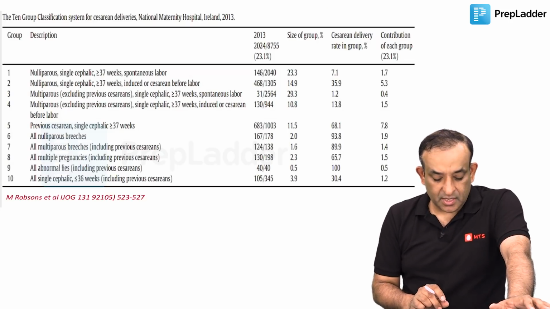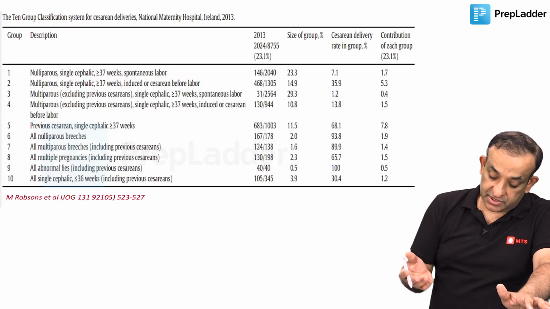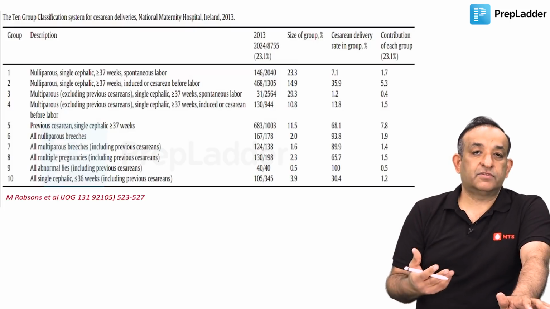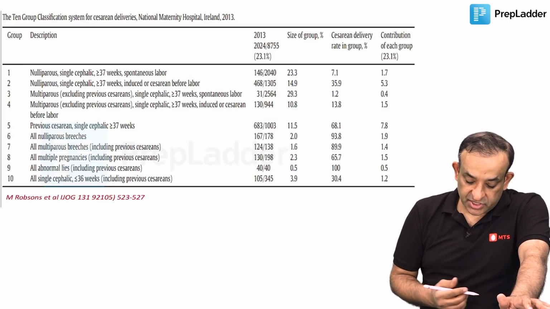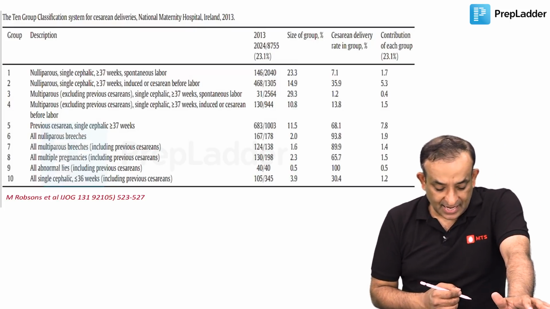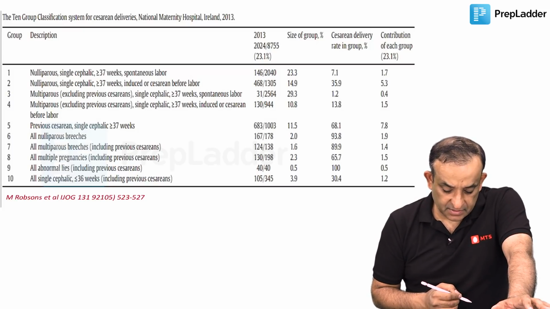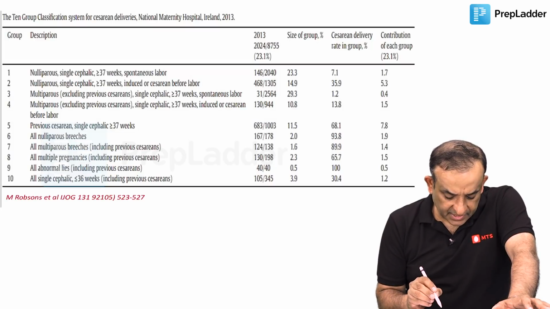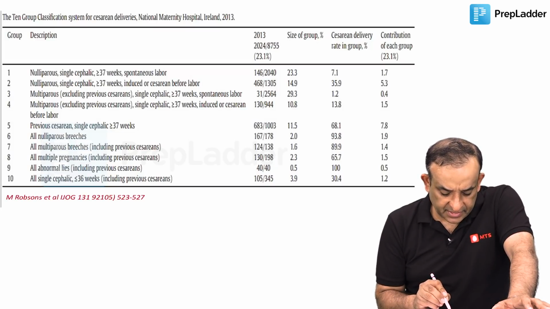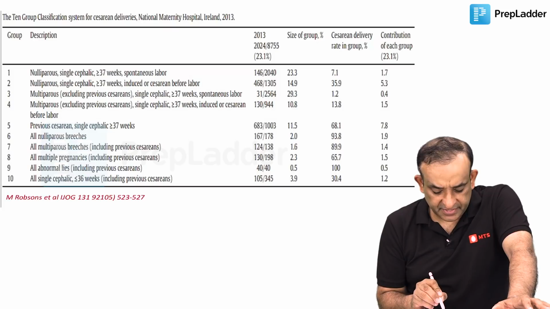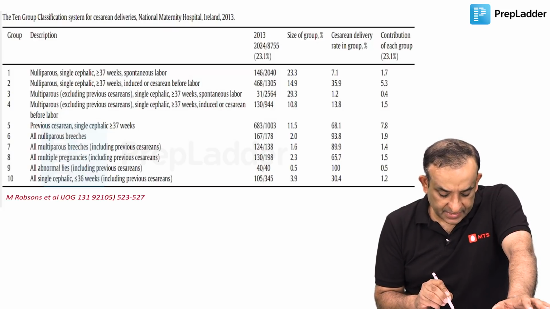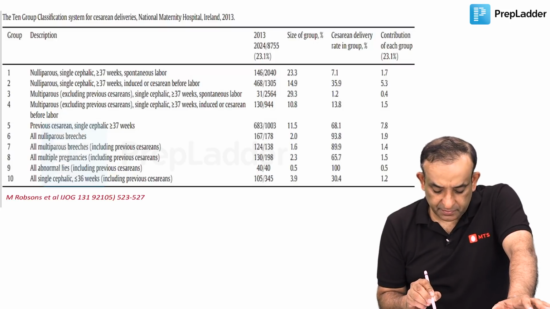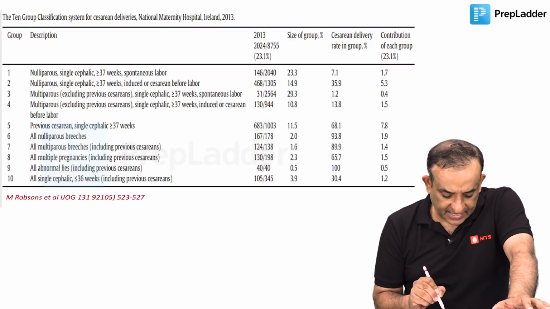Now, let me show you, I'm just giving you the paper in which this study and this audit system was first published, and that is the International Journal of Obstetrics and Gynecology, and this is from the National Maternity Hospital of Dublin, Ireland. So the category 1 is nulliparous cephalic, single cephalic more than 37 weeks in spontaneous labor, and nulliparous single cephalic more than 37 weeks induced or cesarean before labor. So these are all the categories, all right?